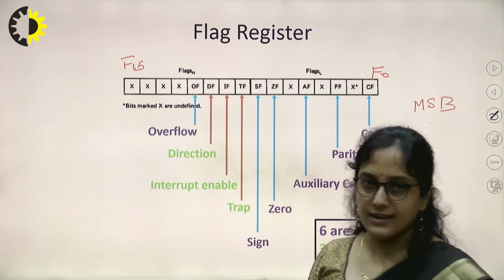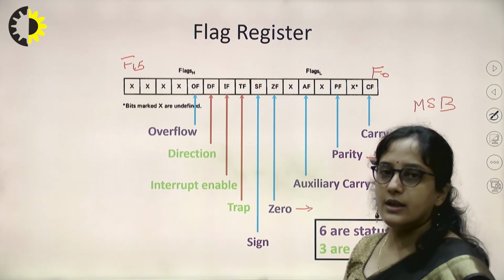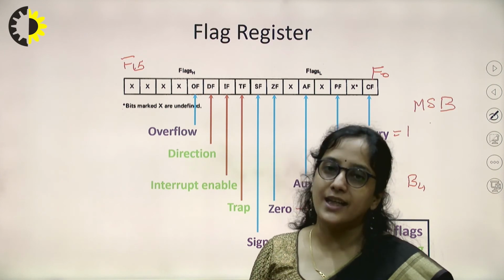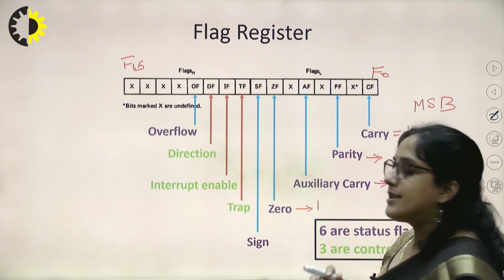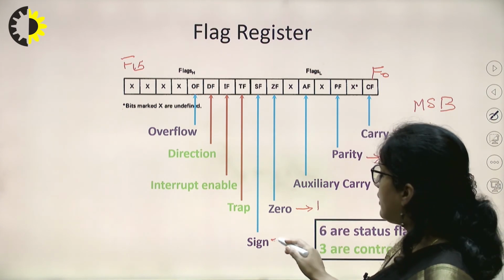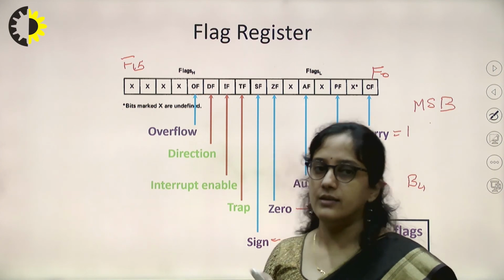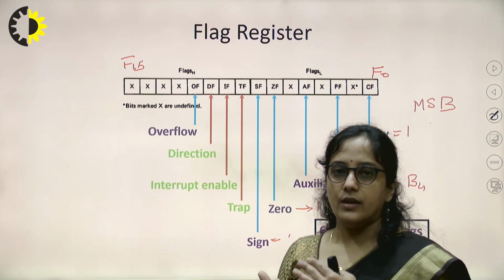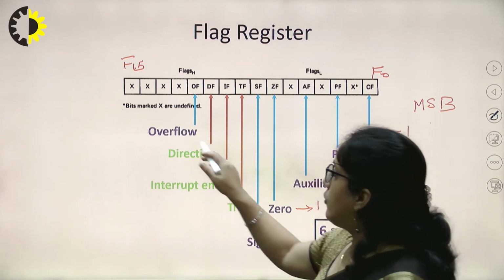Zero flag is set when the result is zero, means after arithmetic and logical operation, if the content of accumulator, whether it is AX or AL, is zero. Sign flag always refers to the most significant bit of your accumulator. If that is set, then the sign flag is set, indicating that the content is negative.